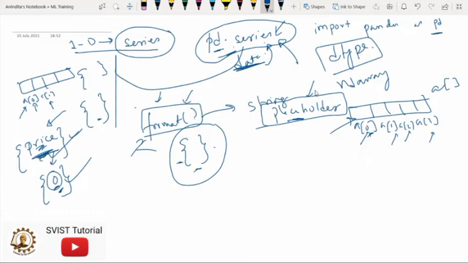Now there is one very important point that we have to remember. Whenever we are talking about Python, and whenever we are talking about data analysis, then we have to deal with some situation. What kind of situation? I'm showing it to you.